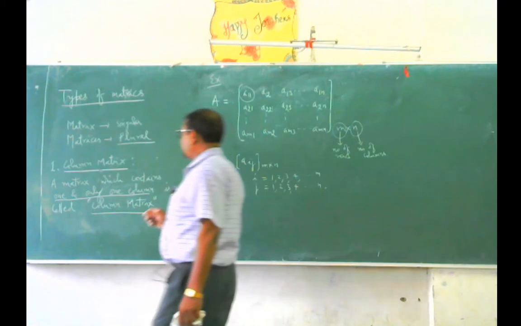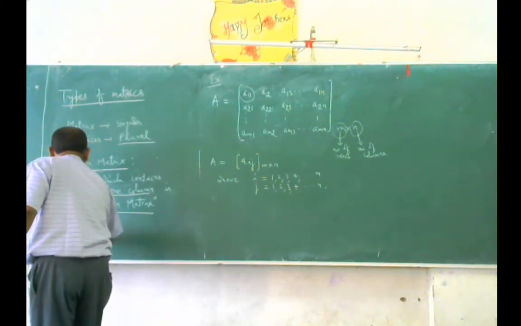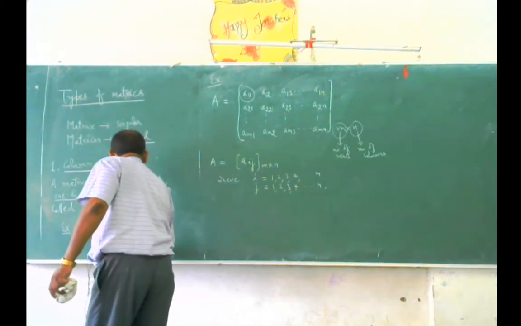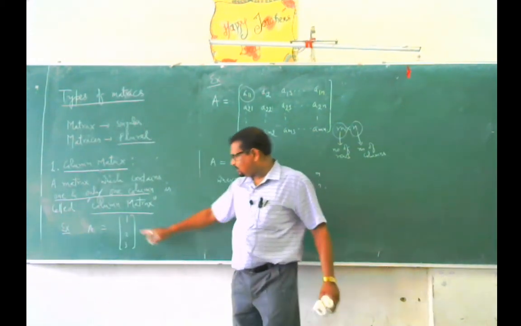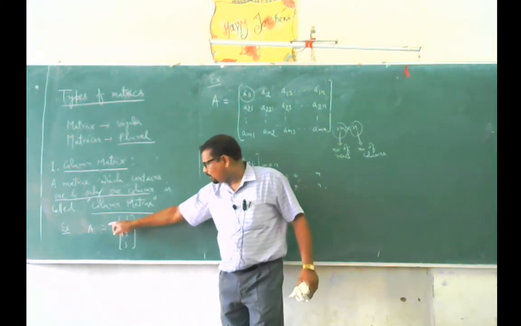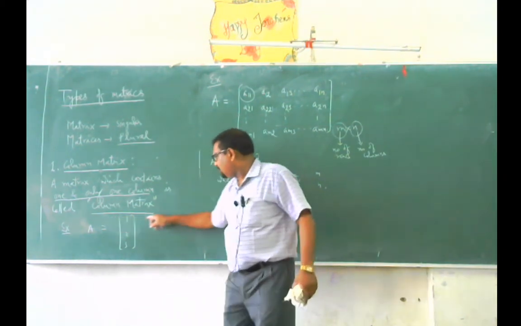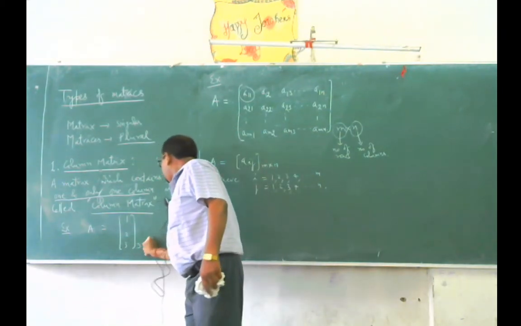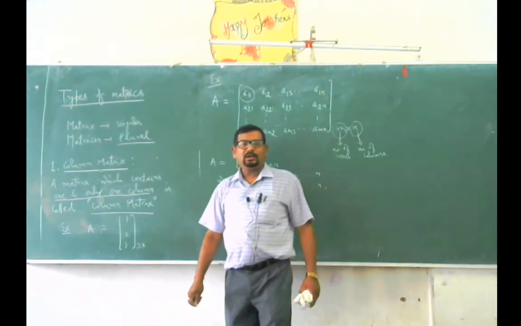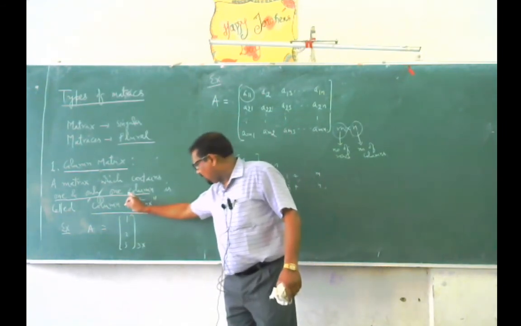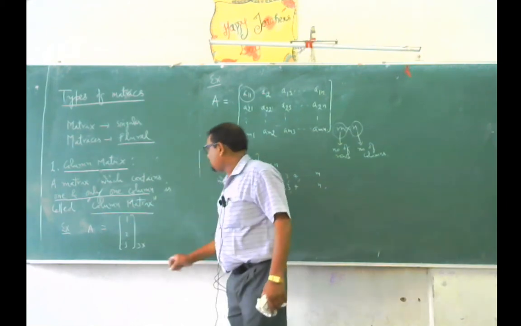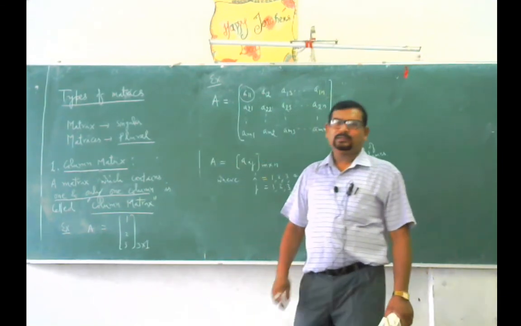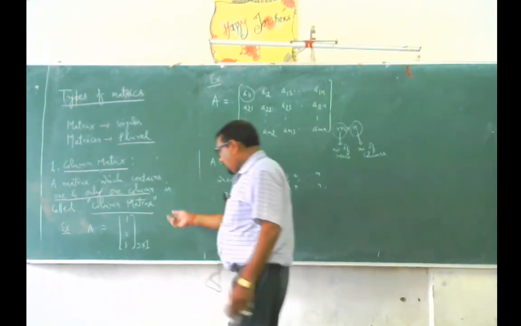For example, I am taking an example here, A with entries 1, 2, 3. How many horizontal lines does this matrix have? 1, 2, 3, so the number of rows is 3. And how many vertical lines? There is only one vertical line, so the number of columns is 1. So it is a column matrix because it has only one column.